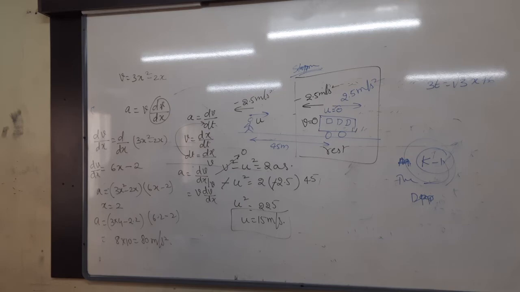Then find the displacement when the velocity is 0.